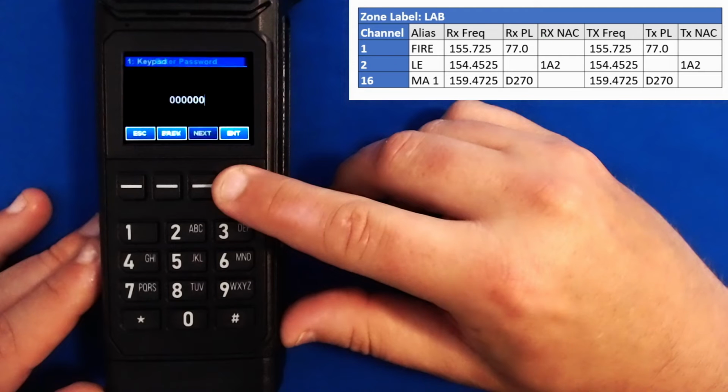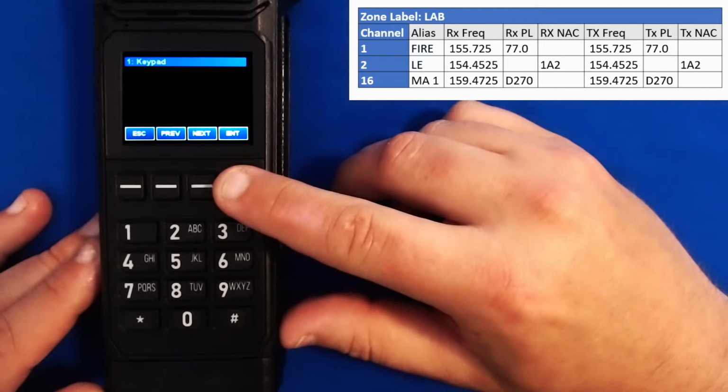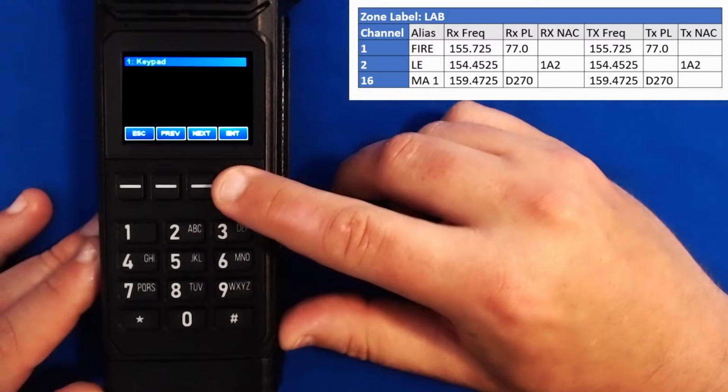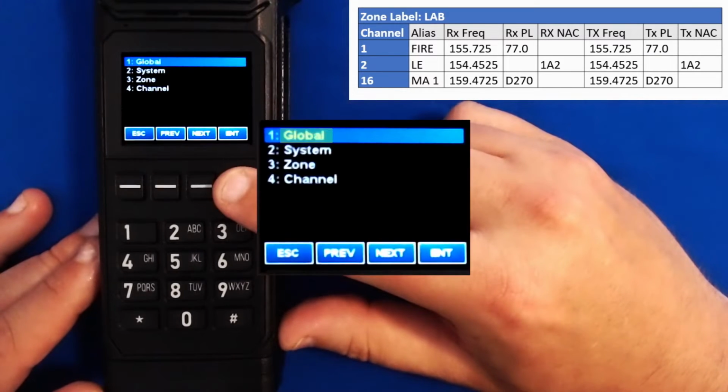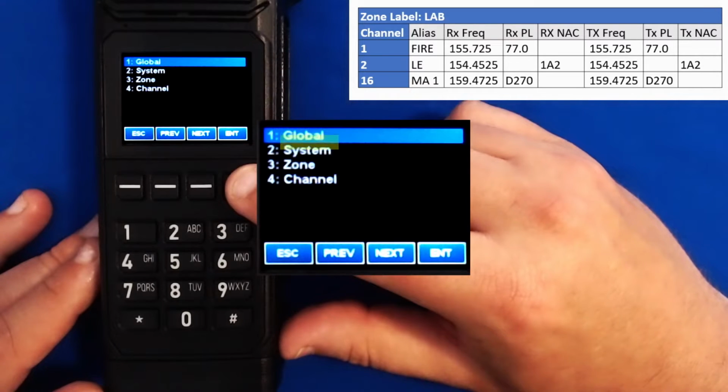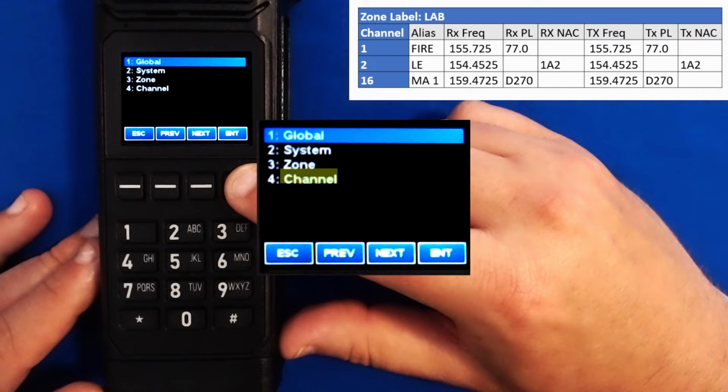and press enter. You may see other options here other than keypad, but for the sake of this class and demonstration, we are just going to select keypad. From here, you see global, system, and zone and channel. Under global, we can edit the display parameters and how each line of the display is configured. Under system, we can edit the unit ID or the priorities for the system. Under zone, we can add, edit, or delete zones. And under channels, we can add, edit, or delete channels.